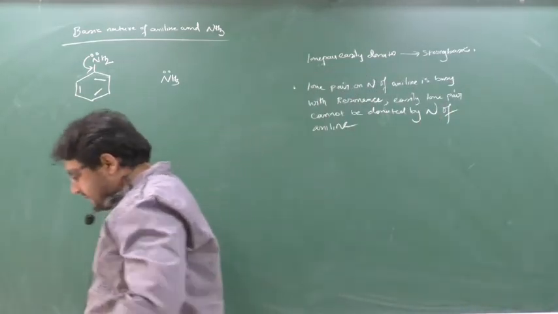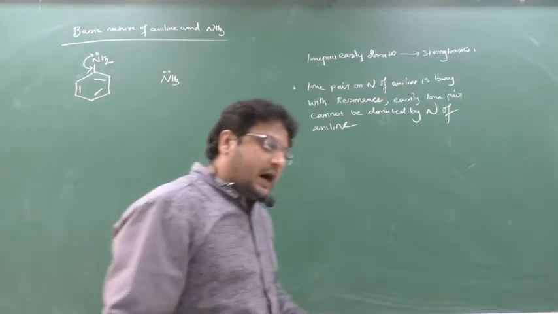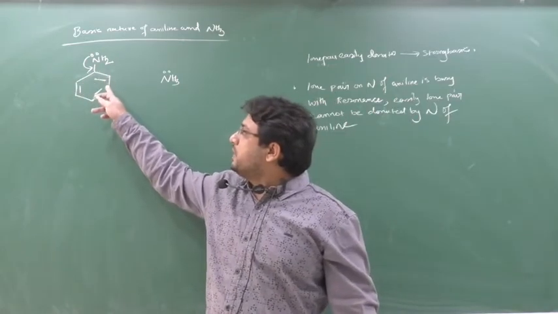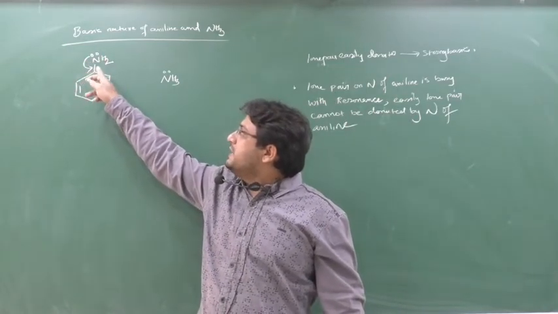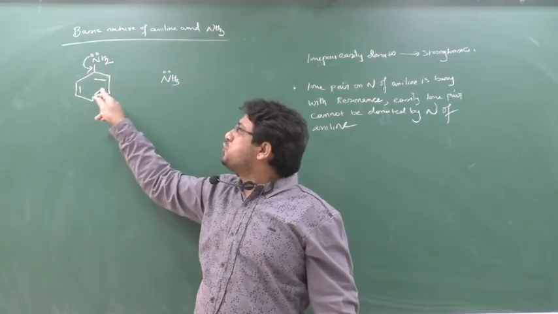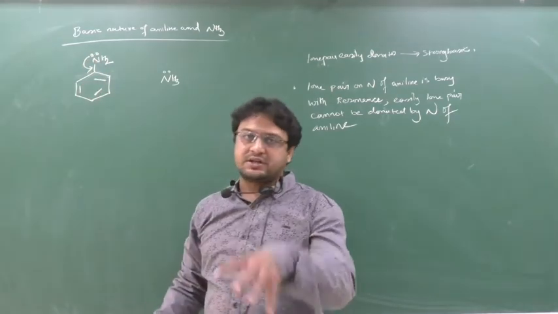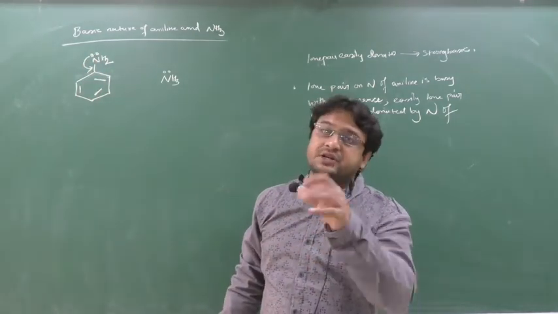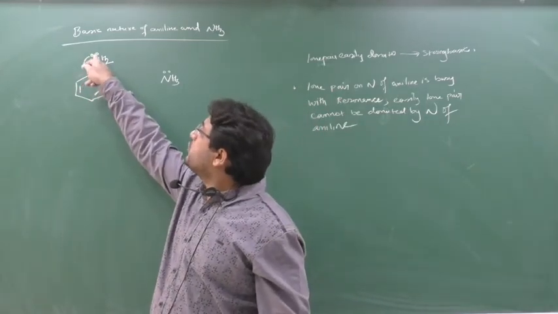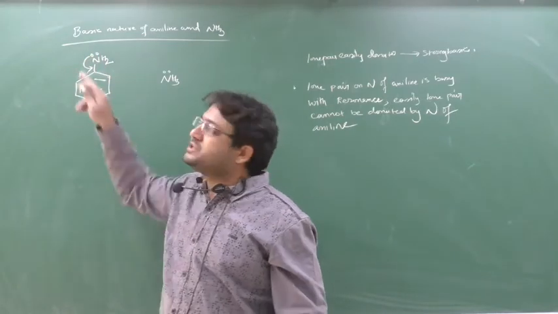Check it out. See, there is a lone pair on the nitrogen of aniline. Aniline is a ring structure, and it has a lone pair. This lone pair is made busy by the alternate double bonds because they will show the resonance structure, meaning this electron can show resonance. Resonating structures are stable. When resonance structures are stable, they cannot lose the electron easily from this nitrogen because the nitrogen will be busy in forming the resonating structure.